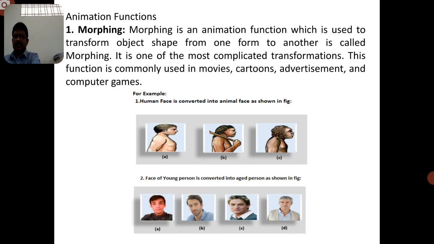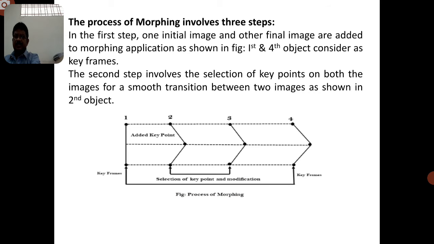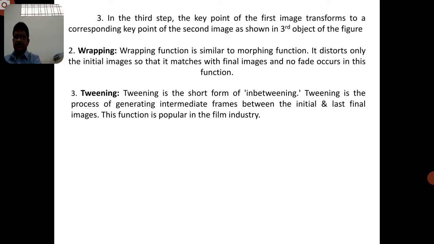morphing technique. So the morphing technique can be categorized into these three implementation steps. And coming to the next one, it is the warping. We know that the warping function is similar to the morphing function, but it destroys only the initial image, so that no fade-out occurs in this function. That means once we get the final image, we destroy the first image.